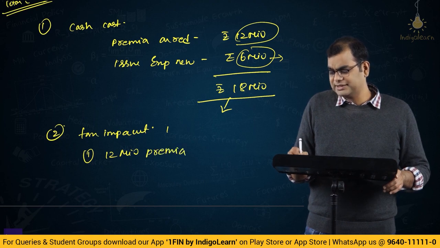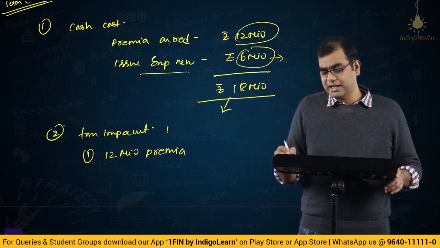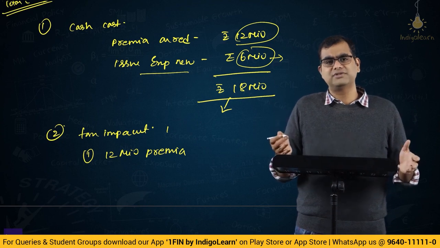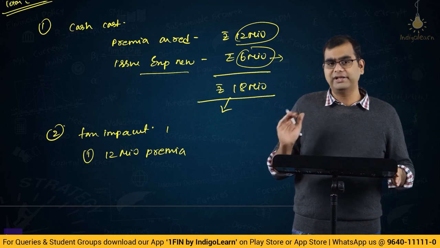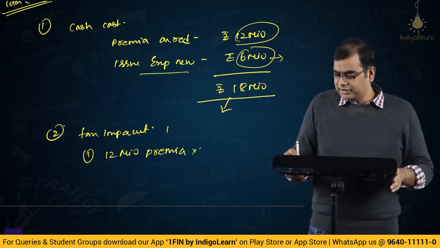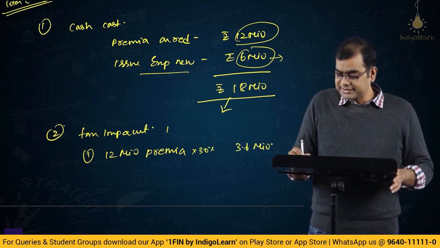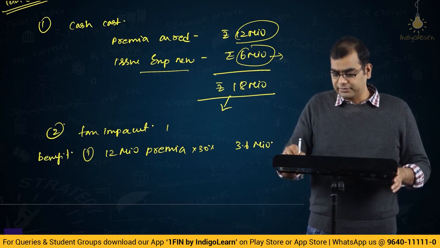Why is this instantaneous, the premium on redemption, and why is this issue expense over the next 6 years? Because after the issue is redeemed or the old bonds are paid off, there is no use of carrying this old redemption forever in future. When the bonds themselves don't exist, why will you carry that premium in an unamortized manner on your balance sheet? You will write it off. When you write it off, you will get a tax benefit right now. 12 million premium, on that 30% is 3.6 million. Okay, this is tax impact, this is a benefit. Okay, from cost you have to subtract the benefit, please note.